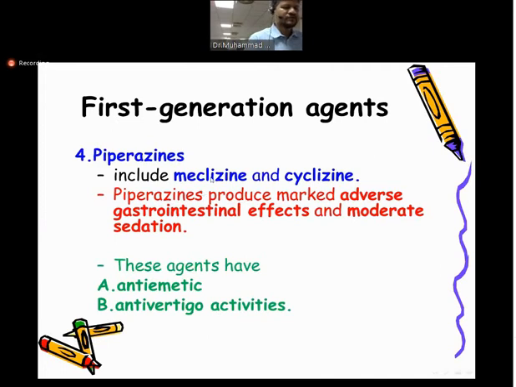They are also used in chemotherapy patients when they have a severe problem of vomiting. So we use meclizine and cyclizine. They are very important drugs, and they have a very good action. They stop the immediate vomiting in chemotherapy patients, or even in pregnancy, when women have morning sickness. So they are used other than for the main target. They can be used as antiemetic and antivertigo.